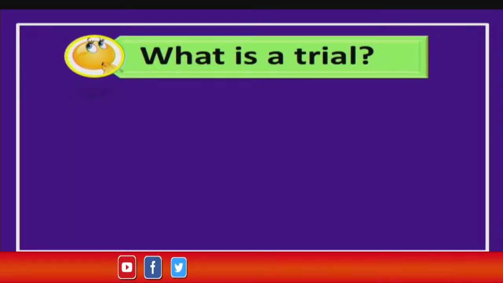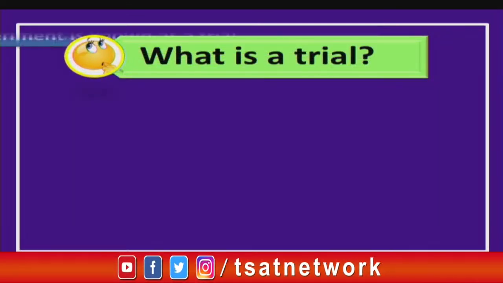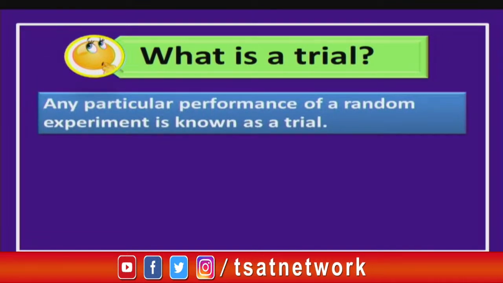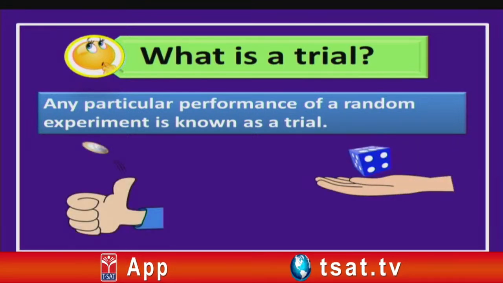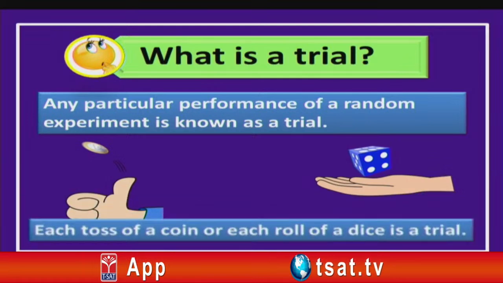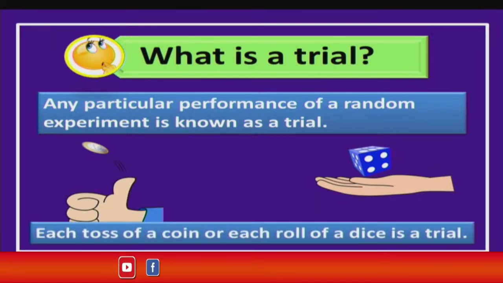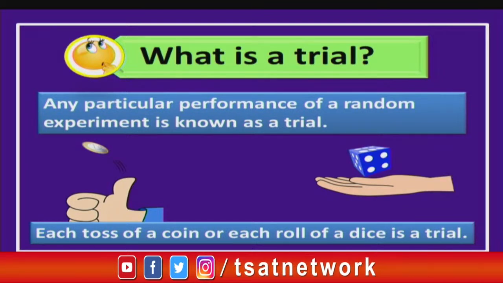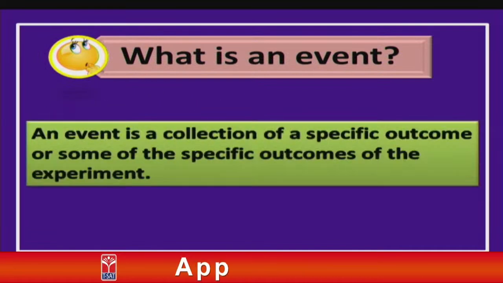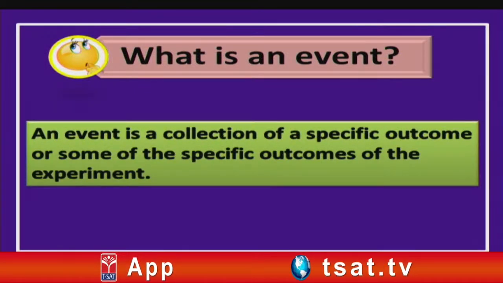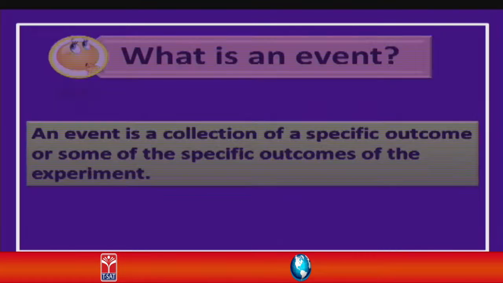Now let us see what is meant by a trial children. So any particular performance of a random experiment is known as a trial, that is, tossing a coin or even rolling a dice. So each toss of a coin or each roll of a dice is called a trial, okay children. Now let us see what is meant by an event. An event is a collection of specific outcome or some of the specific outcomes of an experiment.